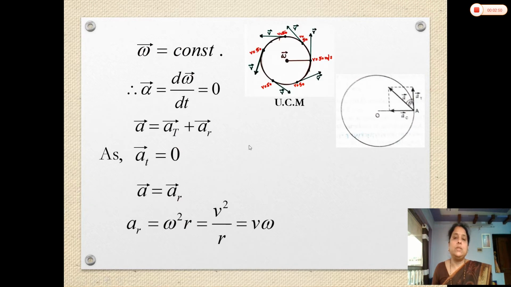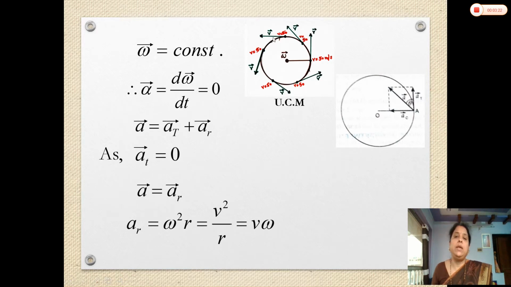Again, I focus here. From these two diagrams, I am going to explain clearly what uniform circular motion is. See in this diagram. Suppose the particle starts from this point in circular motion. Initially its velocity is 50 meter per second. At this point, the velocity is again 50 meter per second. At this point again 50 meter per second, here also, here also, and at this point also it is 50 meter per second, and it again comes to the original point.